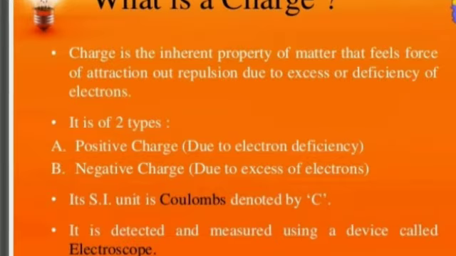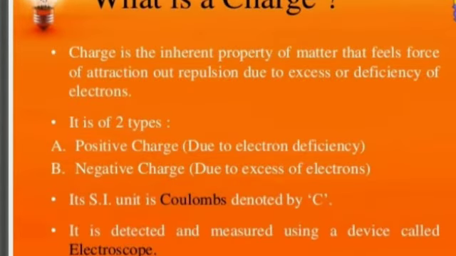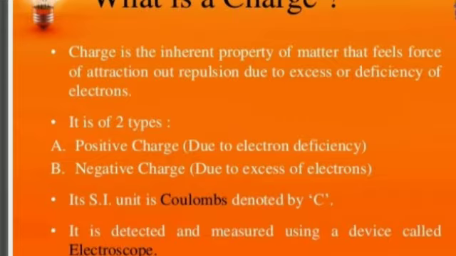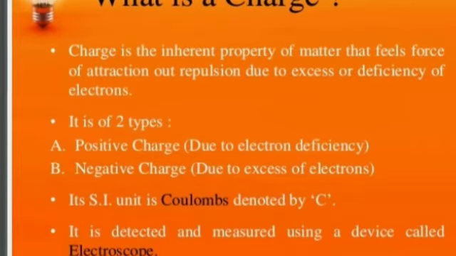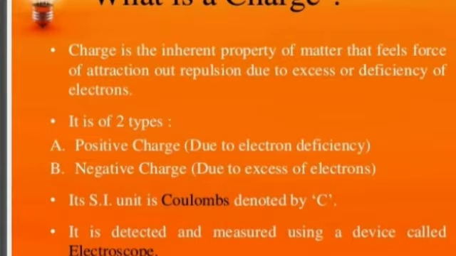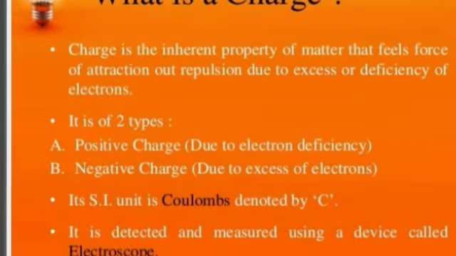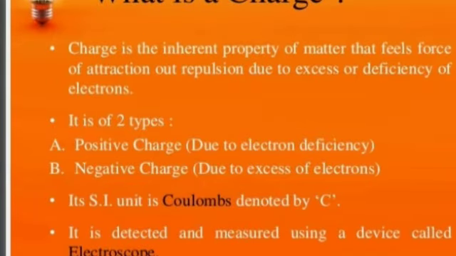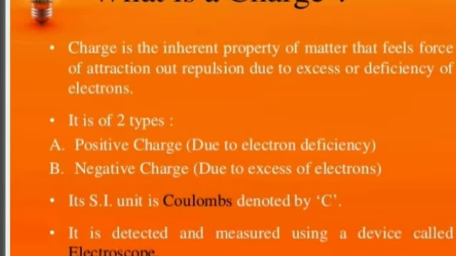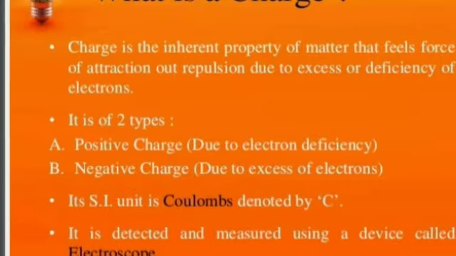We can call it a neutral body. If any body has an excess of electrons, then that body is called a negatively charged body. Suppose any body has fewer electrons, that is, a deficiency of electrons, then we can call it a positively charged body.